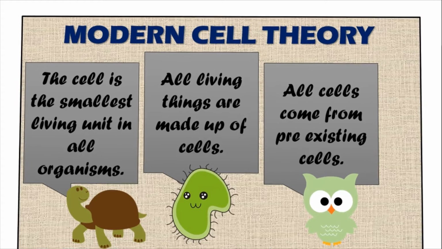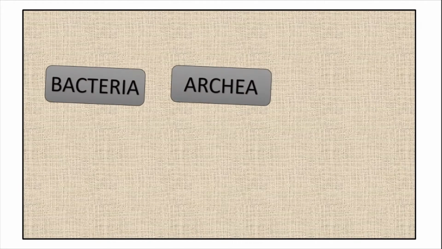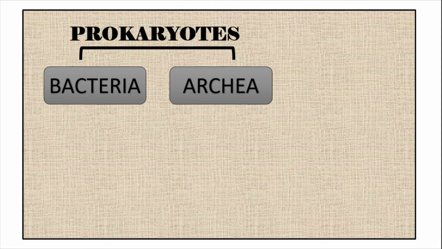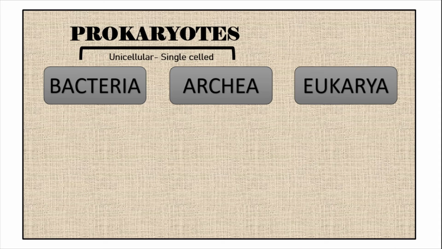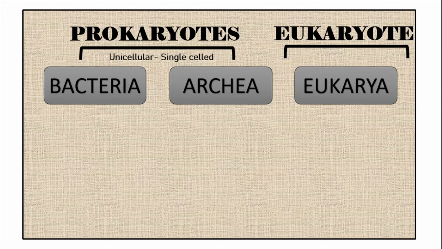Okay, moving further, students. We have two different types of prokaryotes, that is the bacteria and the archaea, and these are unicellular, they are single cell. Then we come to the second category where the cells got modified and they became eukarya, or we should say eukaryote.